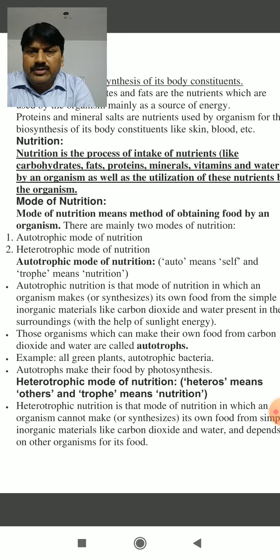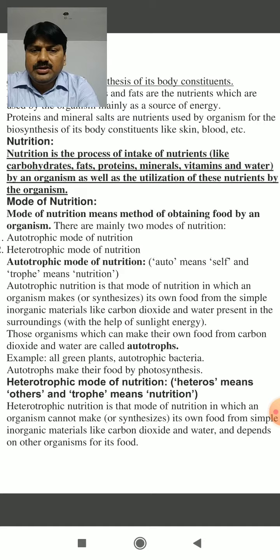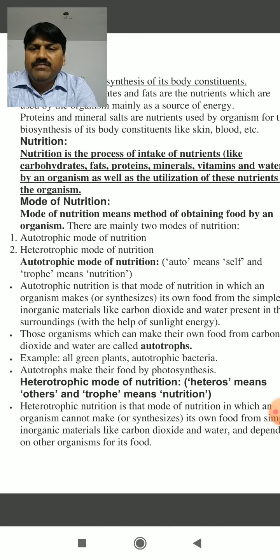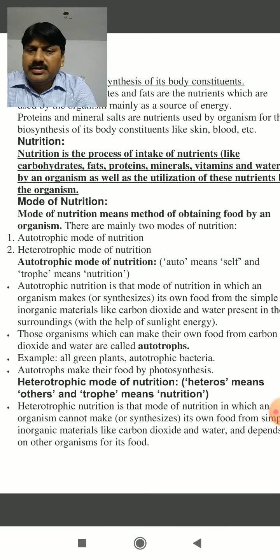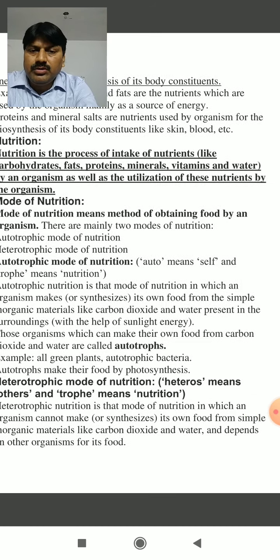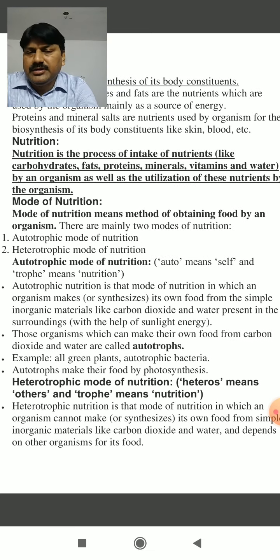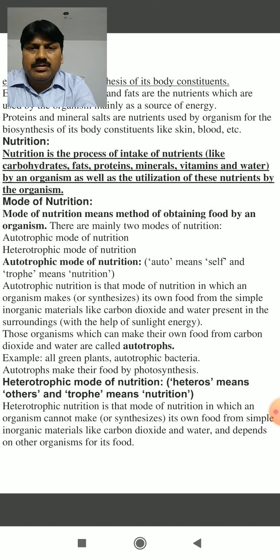So heterotrophic nutrition is that mode of nutrition in which an organism cannot make or synthesize its own food from simple inorganic materials like carbon dioxide and water, and depends on others for food.